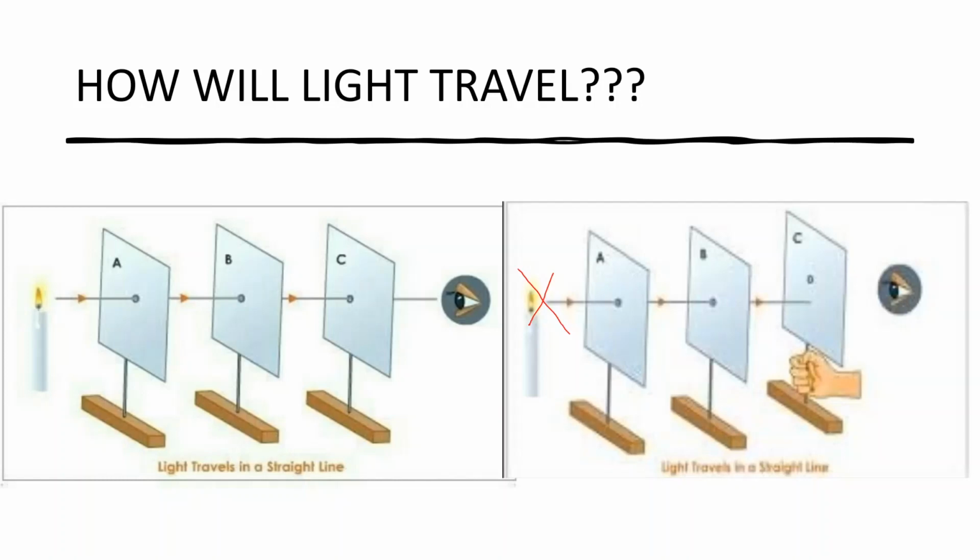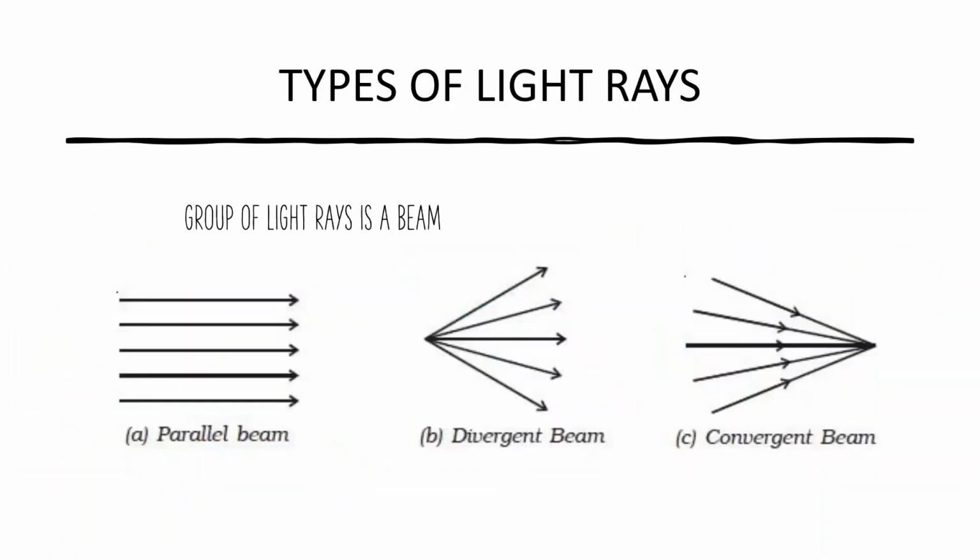Light always travels in a straight line, and this phenomenon of light traveling in a straight line is called rectilinear propagation of light. Remember, rectilinear propagation of light. We'll move forward from this.